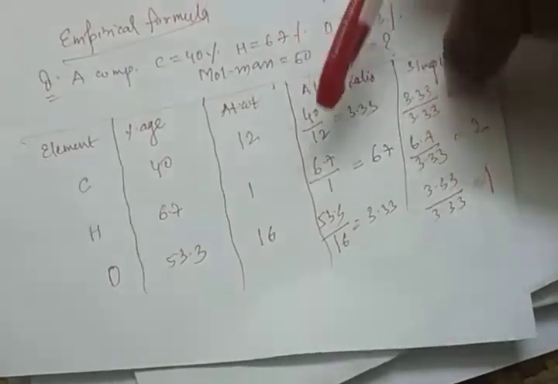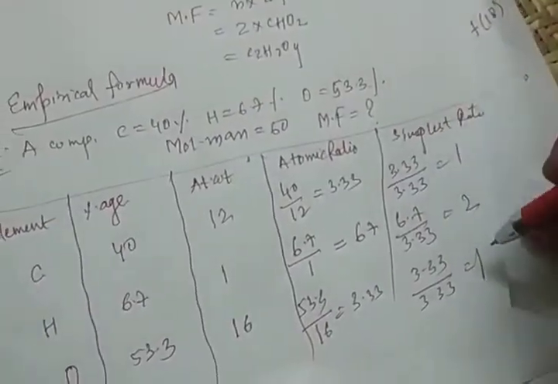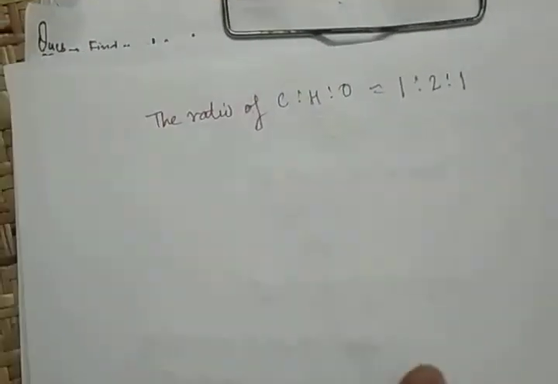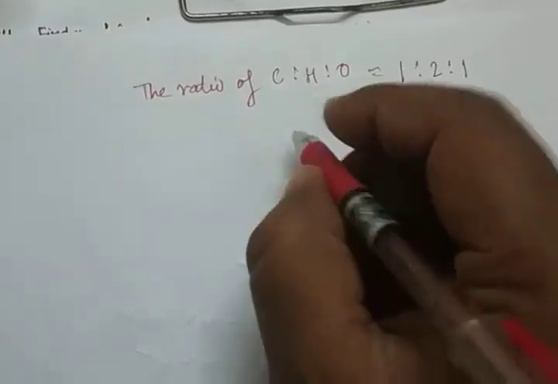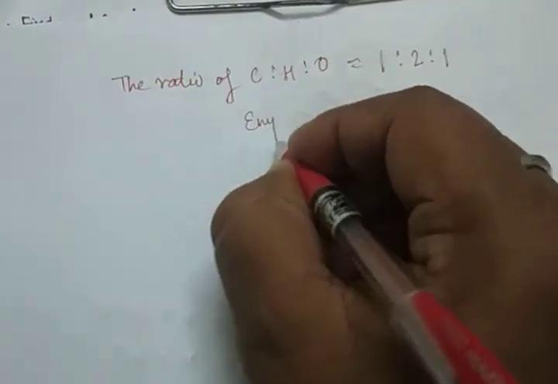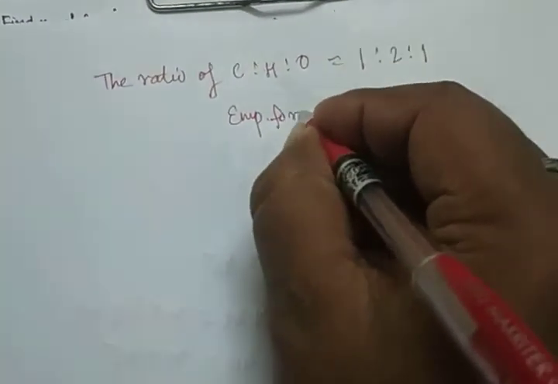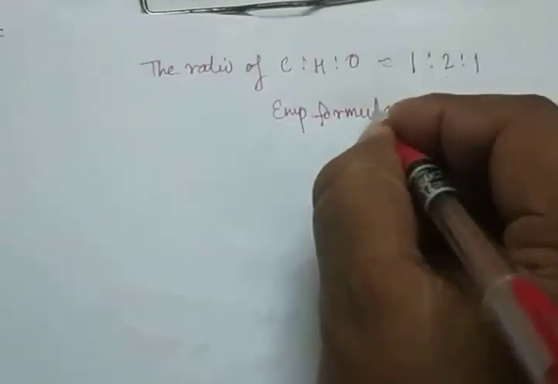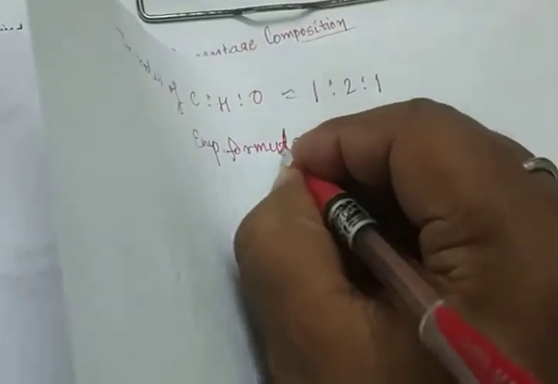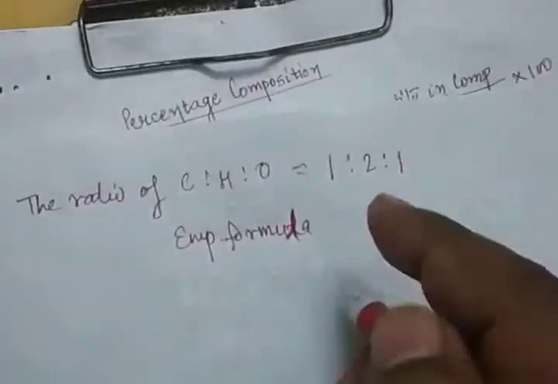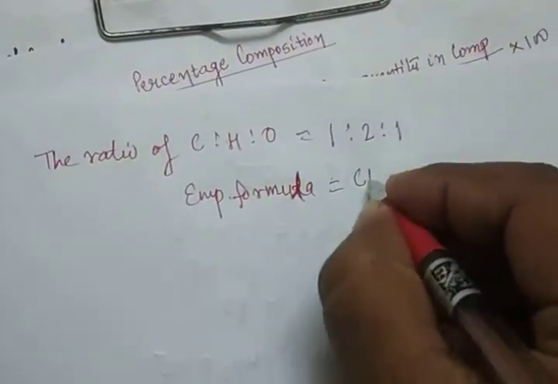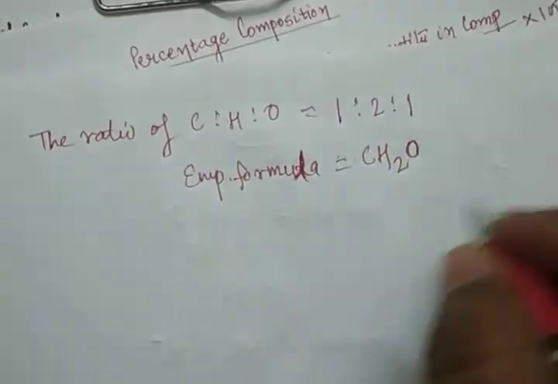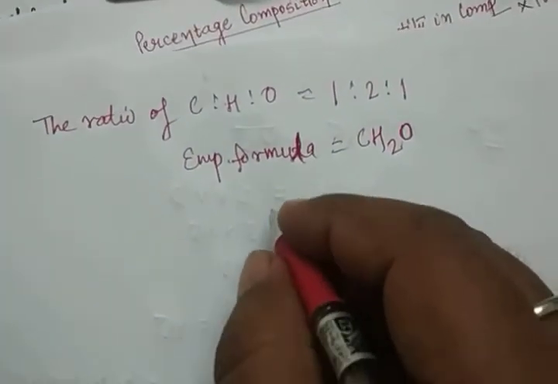Carbon is 1, hydrogen is 2 and oxygen is again 1. देखो, there are just 3 values: carbon, hydrogen and oxygen. Now in this case the empirical formula is what? Carbon is 1, hydrogen is 2 and oxygen is 1. So this is CH2O.